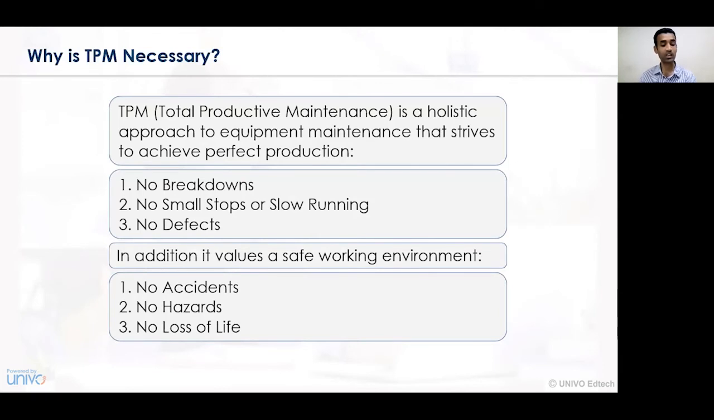hazards are being created, that is no risk of life or no risk of loss is being created, no materials are being wasted, and everyone is in a safe environment working in a business organization or working on the shop floor. So these are the two factors on the basis of which TPM is essentially necessary.